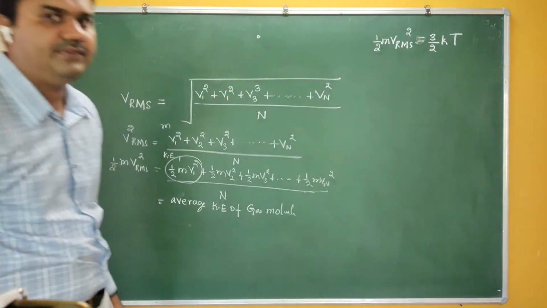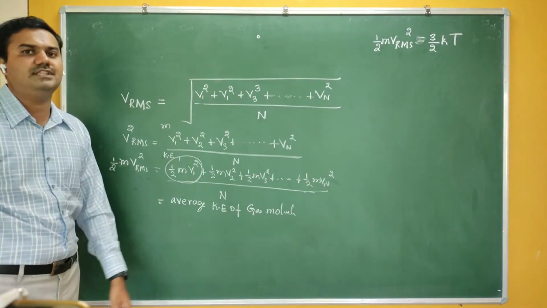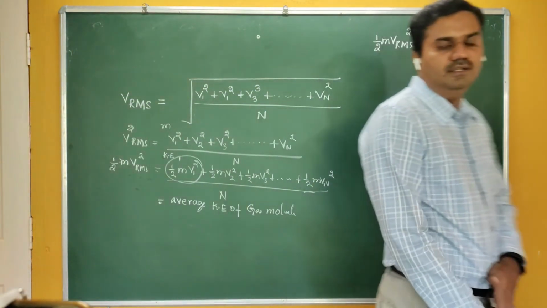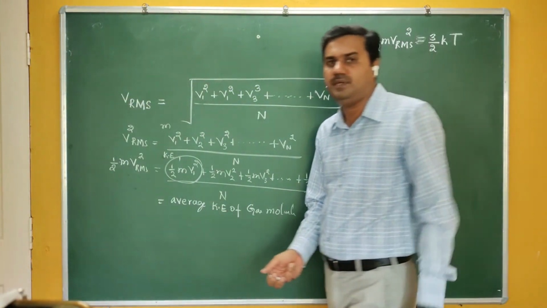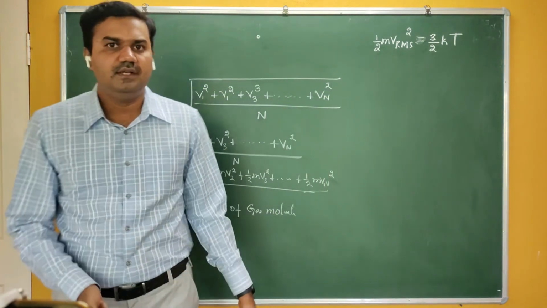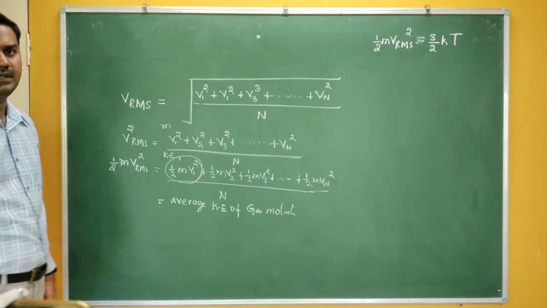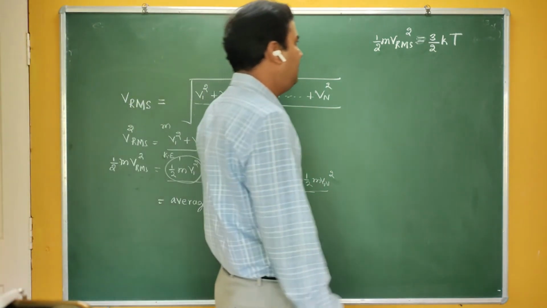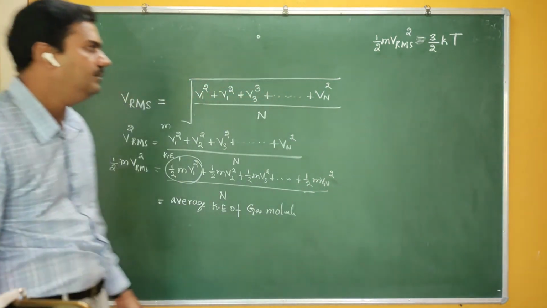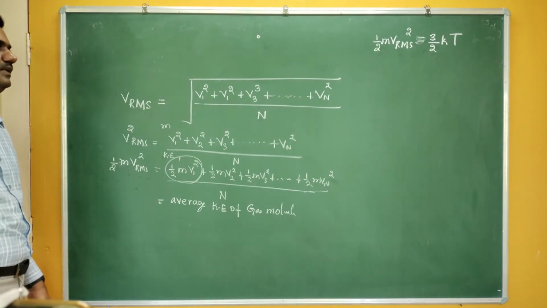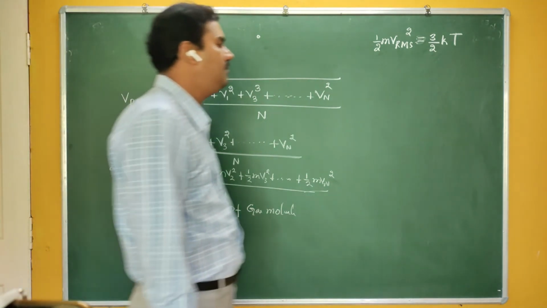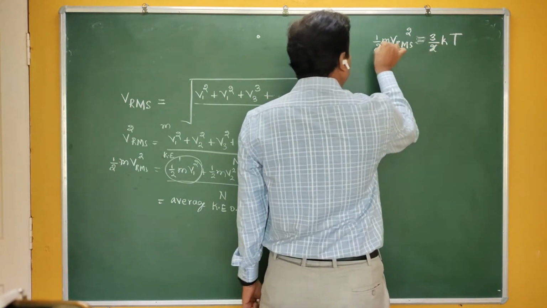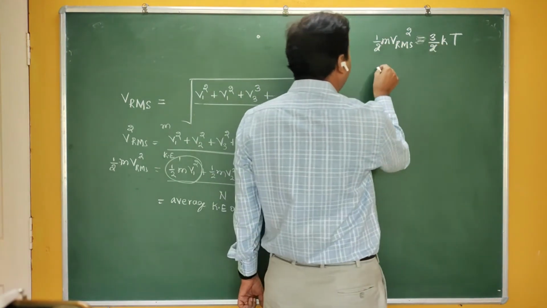Earlier we derived this equation by using the perfect gas relation and the expression of pressure, P is equal to 1 by 3 mn V square. We have done the same steps there; you can refer to the previous videos also. This time we are writing it by using the law of equipartition of energy: half m V RMS square can be written as 3 by 2 kT. Therefore I can get the value of V RMS.